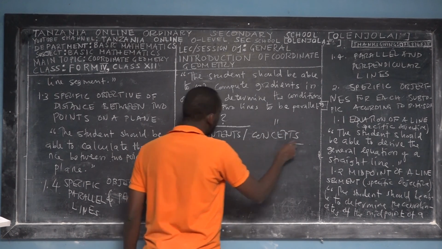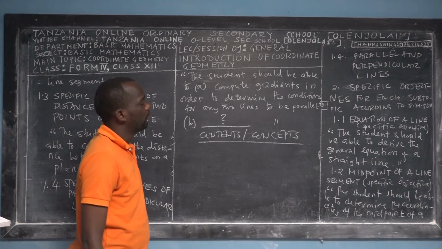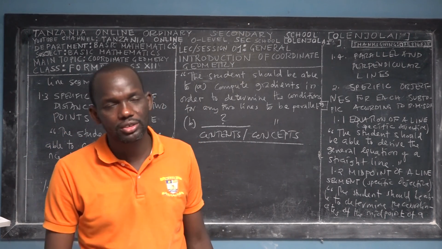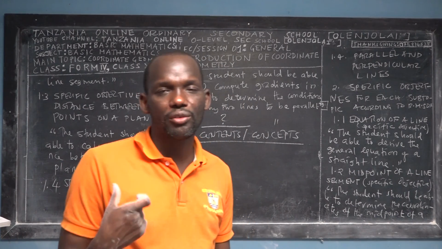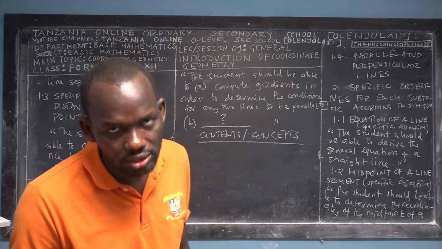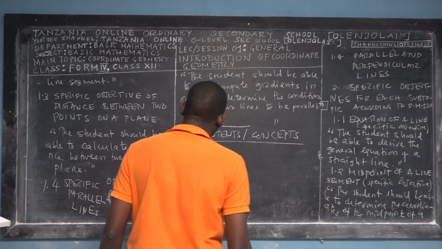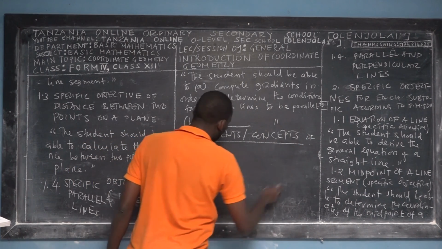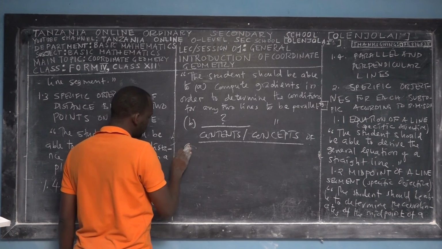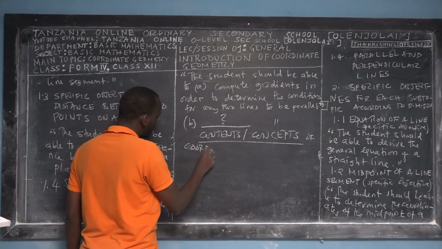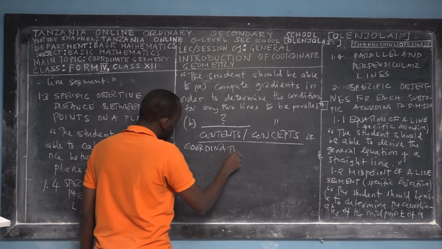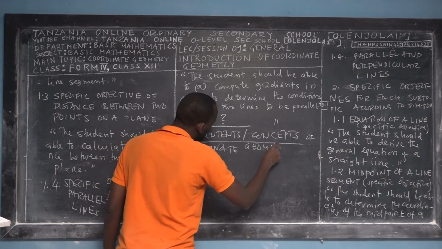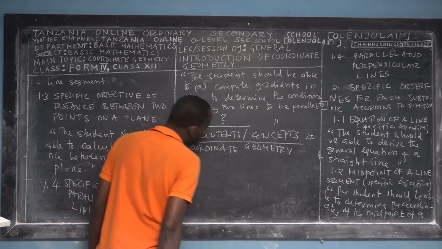I took the entire topic of coordinate geometry with a focus on this syllabus, the specific objectives and subtopics, and broke it into small chunks, which I call contents or concepts of coordinate geometry. We are going to take them one after another.